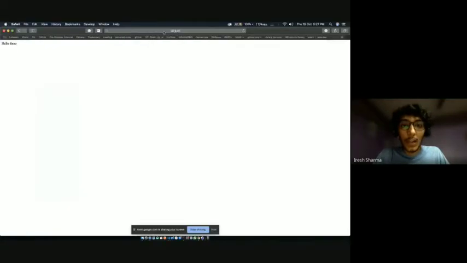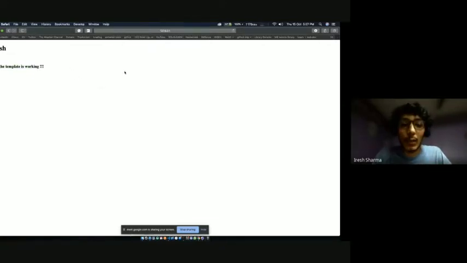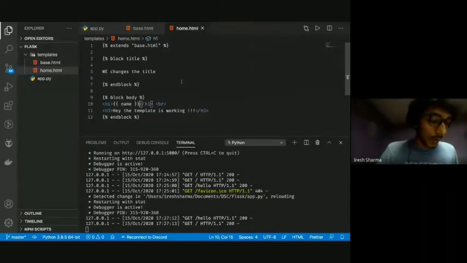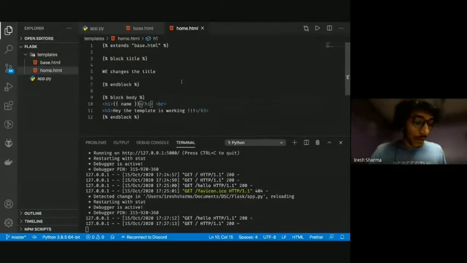Now if I go back to the slash route, you can see it shows Iresh and then hey there, so the template is working. This is how you send variables. In theory there is no limit to the number of variables that you can send. So now you know how to personalize an HTML file. If you're making a new Facebook, you can just send my name as a variable. But what if you want something else?